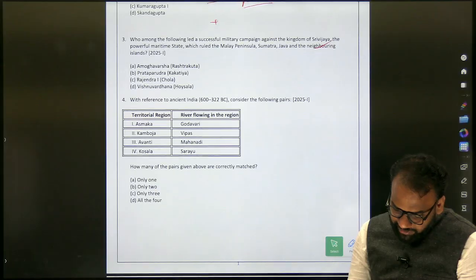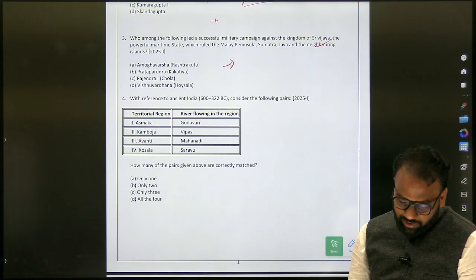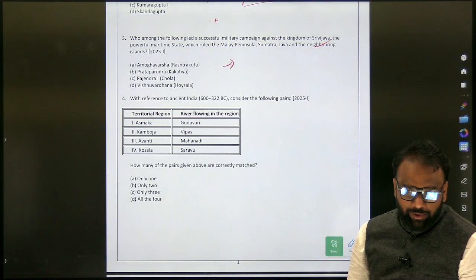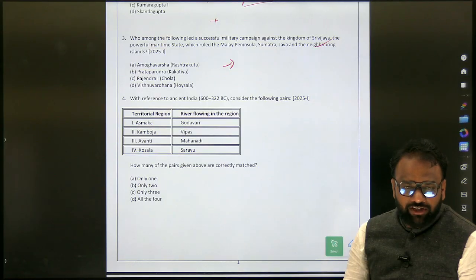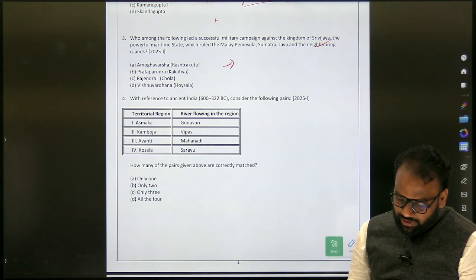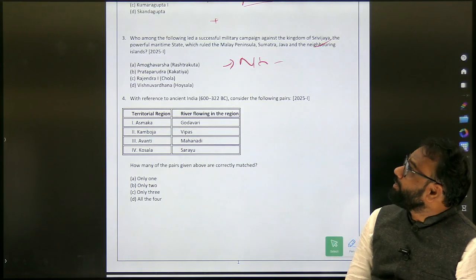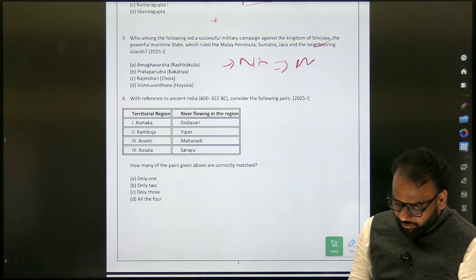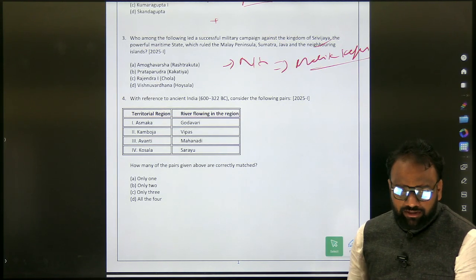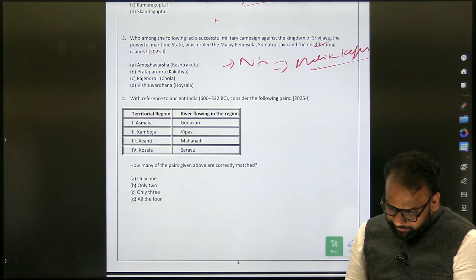So if you are able to write one or two examples. One is outside India, whatever invasion took place. So here what you have to search is southern invasion on the north and northern invasion on the south. Northern invasion on the south, one famous example is Malik Kafur's invasion. That we will revise.